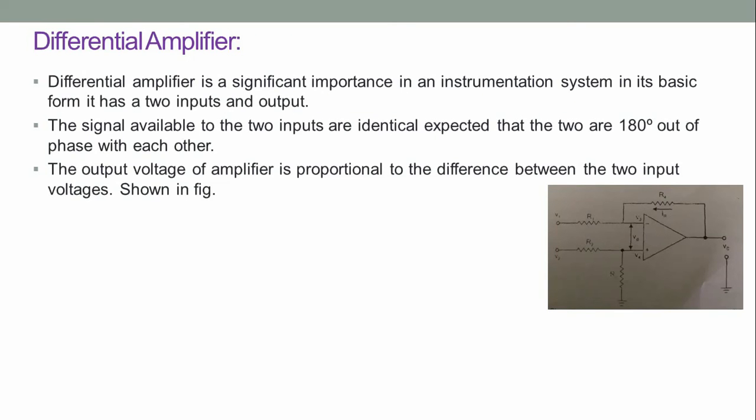Differential amplifier. The differential amplifier is significantly important in an instrumentation system. In its basic form, it has two inputs and one output. The signals available to the two inputs are identical, except that the two are 180 degrees out of phase with each other. The output voltage of the amplifier is proportional to the difference between the two input voltages, as shown in the circuit.